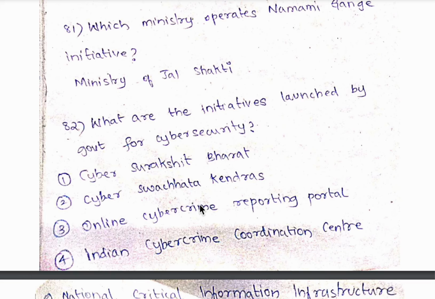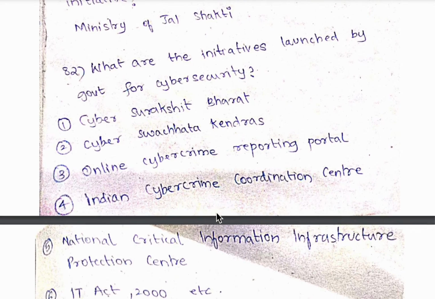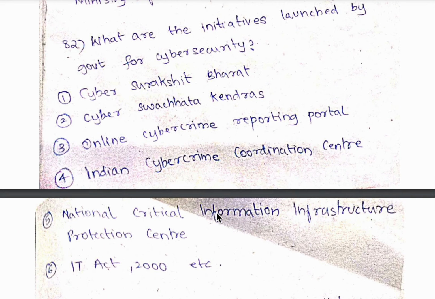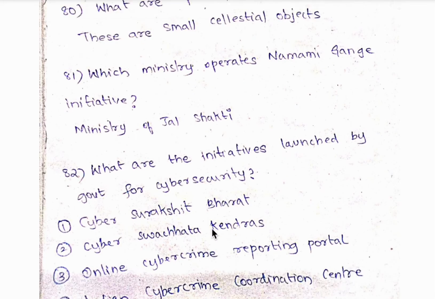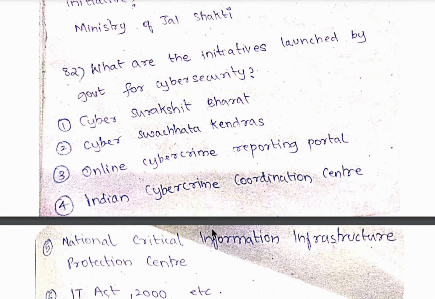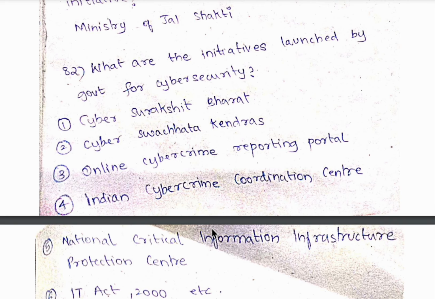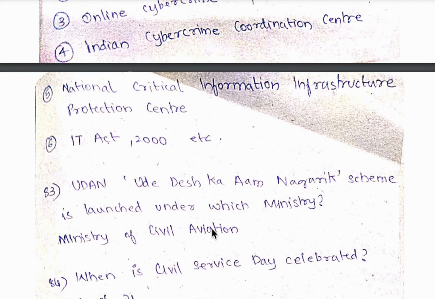82nd question, what are the initiatives launched by government for cyber security? It is Cyber Surakshit Bharat, Cyber Swachhata Kendras, Online Cybercrime Reporting Portal, Indian Cybercrime Coordination Center, National Critical Information Infrastructure Protection Center, Information Technology Act 2000, etc. So all these are related to the initiatives which are launched to protect from cyber crimes. 83rd question, UDAN, Ude Desh Ka Aam Nagarik scheme is launched under which ministry? It is launched under Ministry of Civil Aviation.